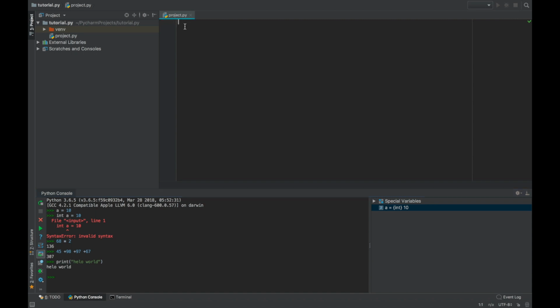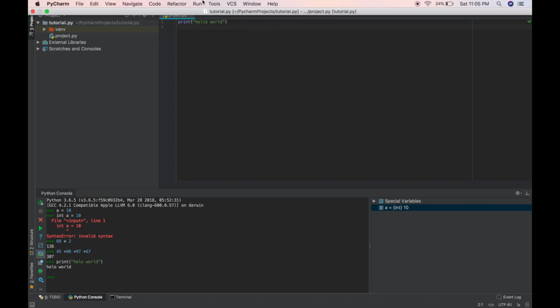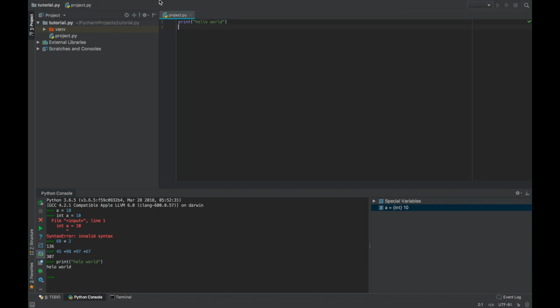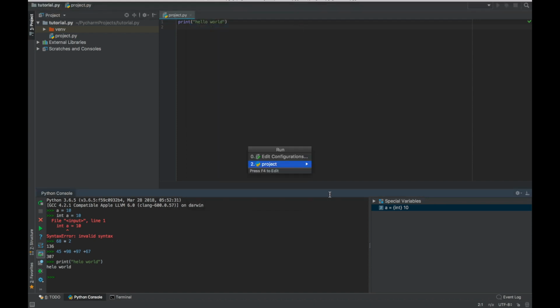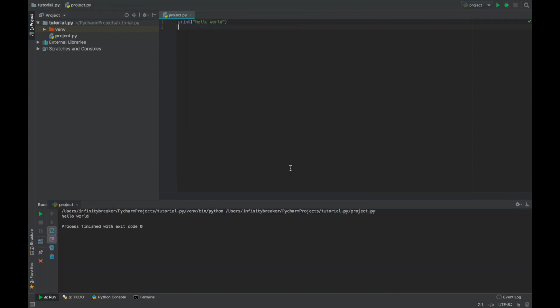Go to the program area and try print hello world, and then we can check this out by pressing enter. No output appears because we are not in the interactive shell. Instead we are typing our program in the program region. Then we can go up and click on the run option and click run there, and click enter, and here a new window appears, which is the executable window, and here we get the output as hello world. So now let's get back to the Python console.